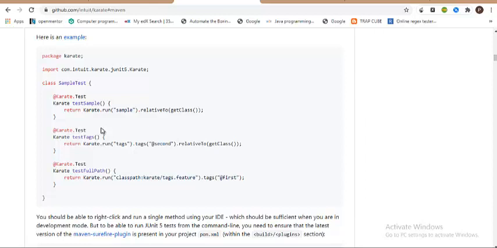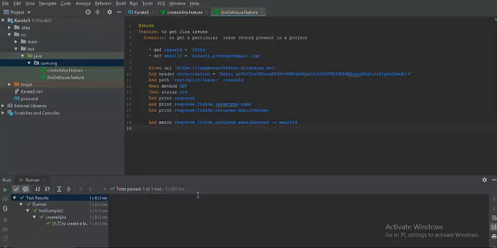So let's quickly see how JUnit 5 plays a role in our execution, and then we'll also see how we can run with the Maven test. In order to explain this lecture, I've created a Maven project. I've placed a couple of feature files which we have already seen. So you guys are good, because there is nothing new I've done. Whatever setup I have at this point, we have already discussed.